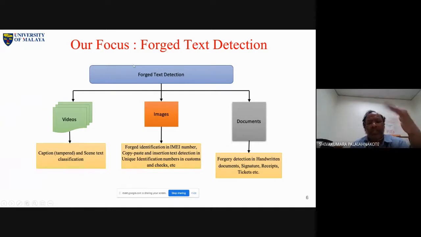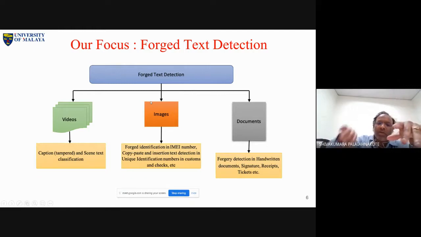As I mentioned earlier, the whole thesis and the whole work focus only on text information. We don't focus on general images here. Even if it is a video, we focus on text information. Likewise for natural scene images, we focus on text information. And documents, of course, are text information by definition.